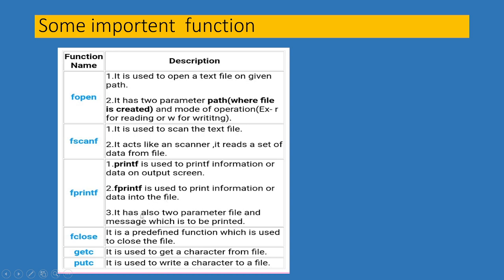This is a very important line to understand. It also has two parameters: the file, and the message which is to be printed. The fclose function is a predefined function which is used to close the file.